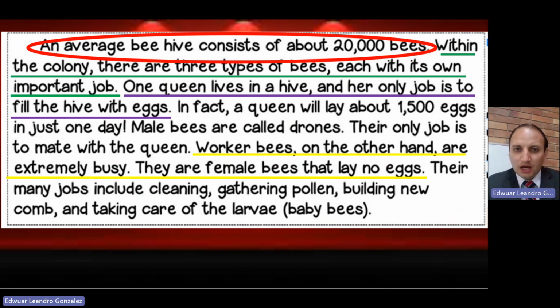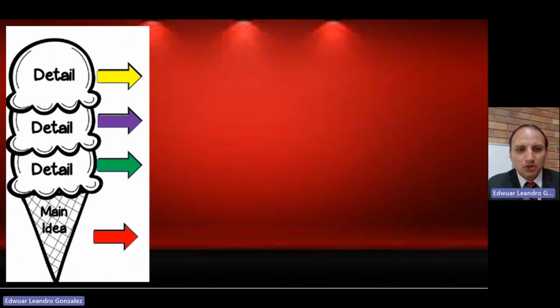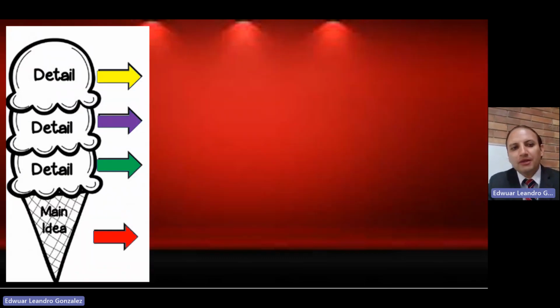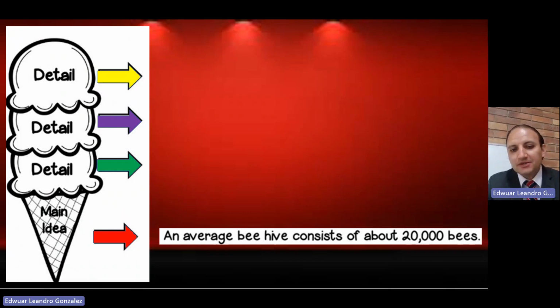Don't be worried. Let's continue with more examples so you can understand this much better, okay? So don't worry about this part. Let's continue. If we take that previous text that we have talked about, with a delicious ice cream cone, think about this: the main idea is the cone and the different types of ice creams are the details. We can see that the main idea is that an average beehive consists of about 20,000 bees.